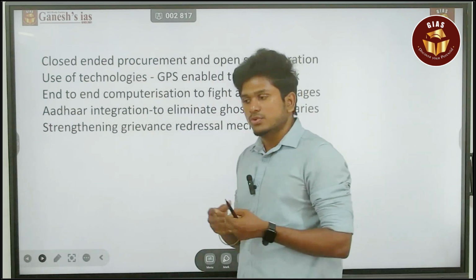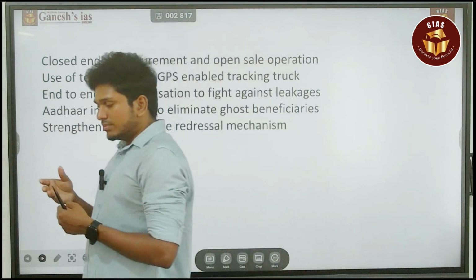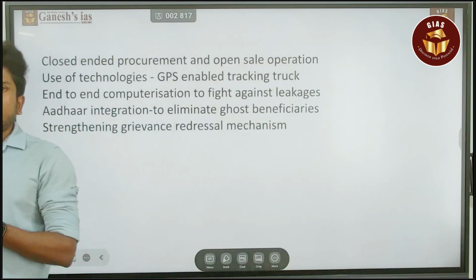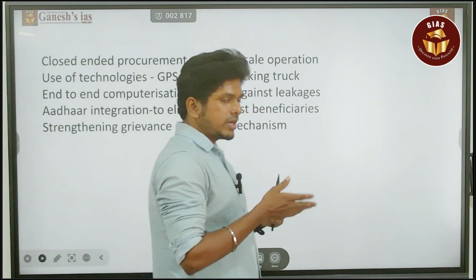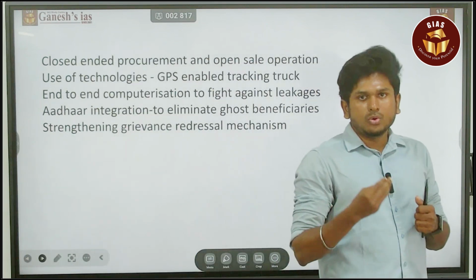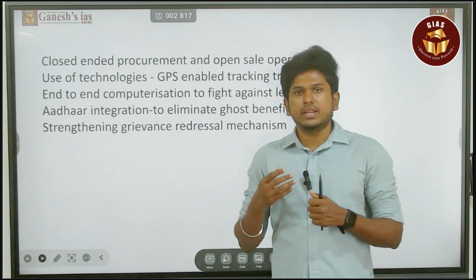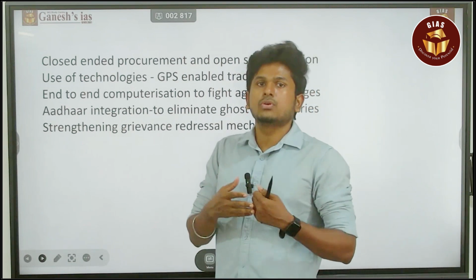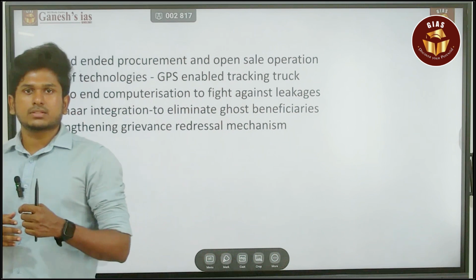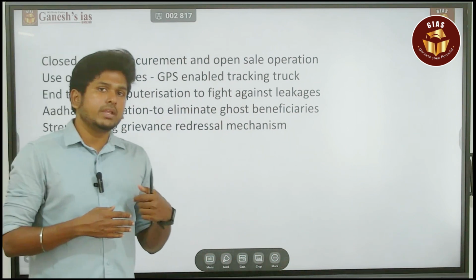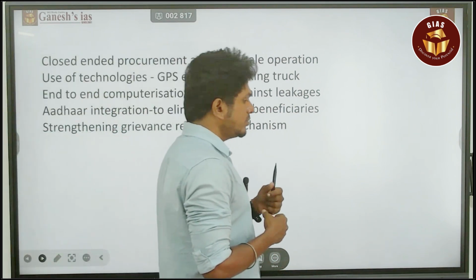So by that itself, you will reduce the need for the storages of these commodities. So by the way you are reducing, it means there is no possibility for any wastage of your food commodities. So these are the simple things the government may take to overcome this issue.